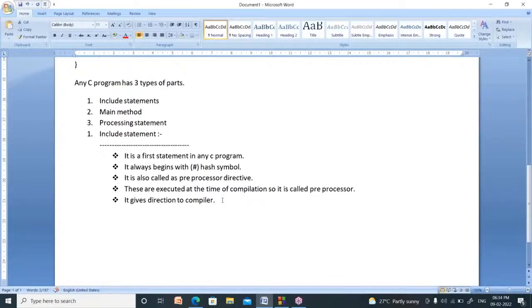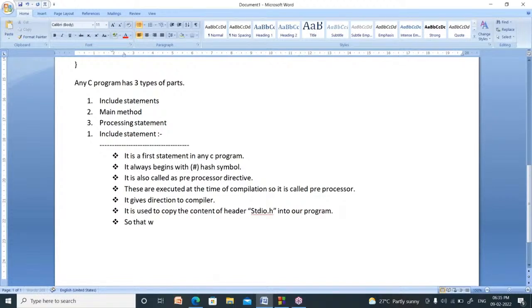Now, what is the use of this statement? It is used to copy the content of the stdio.h header file into our program, right? So whenever you copy the stdio.h header file, then what happens? You can use the tools of stdio.h.